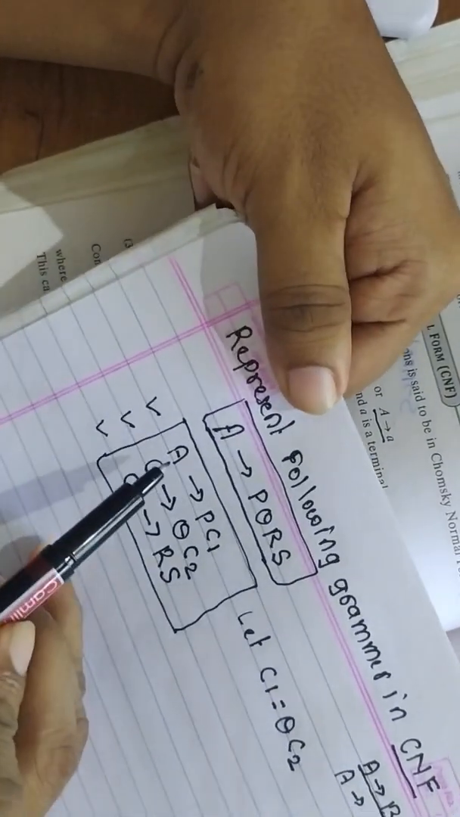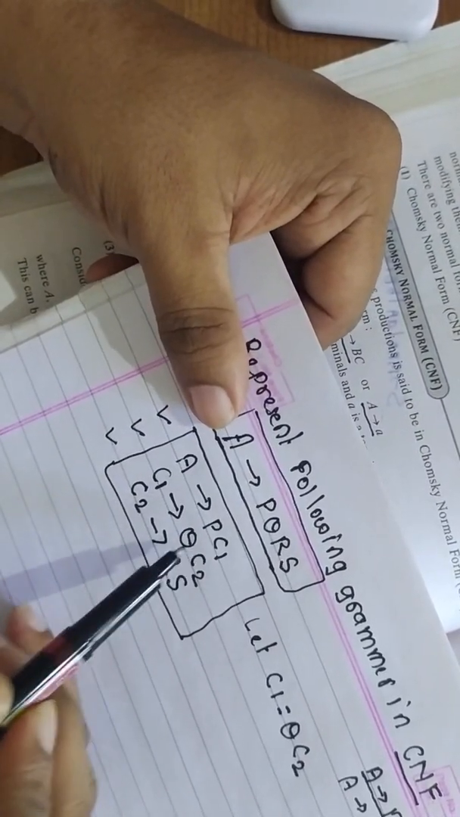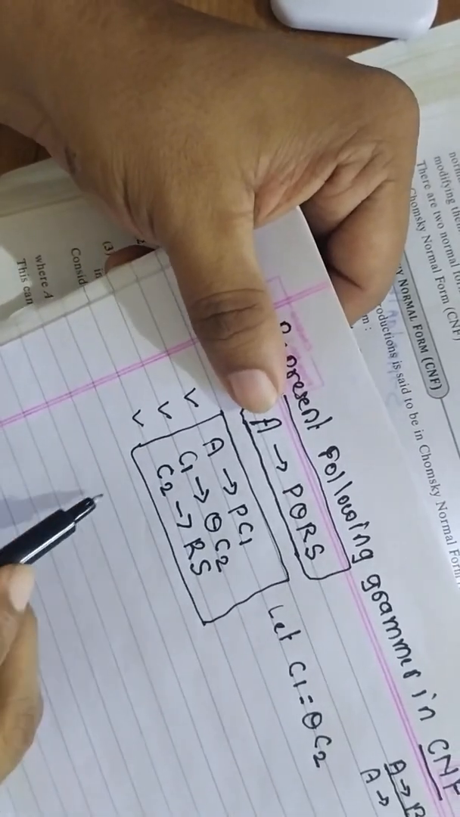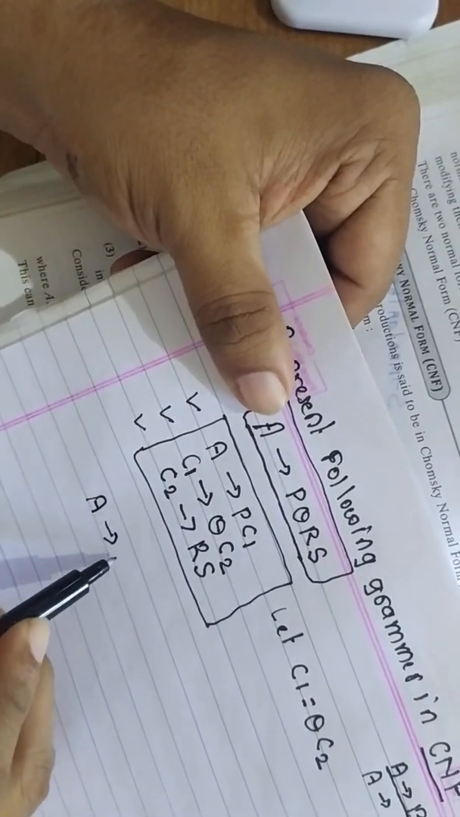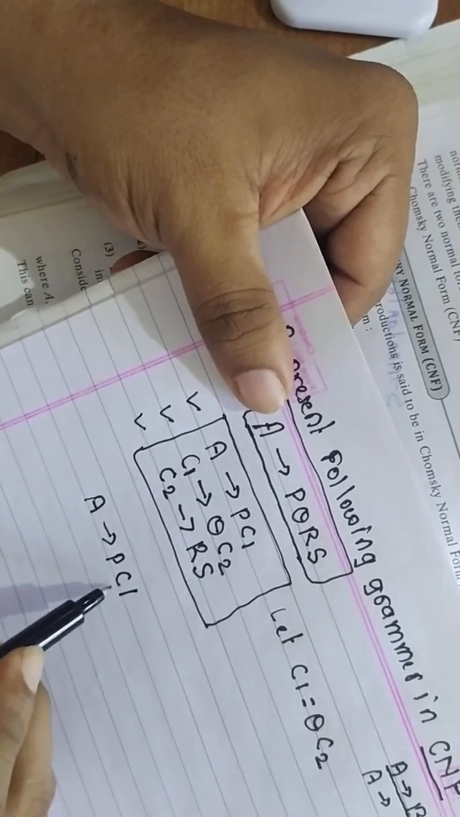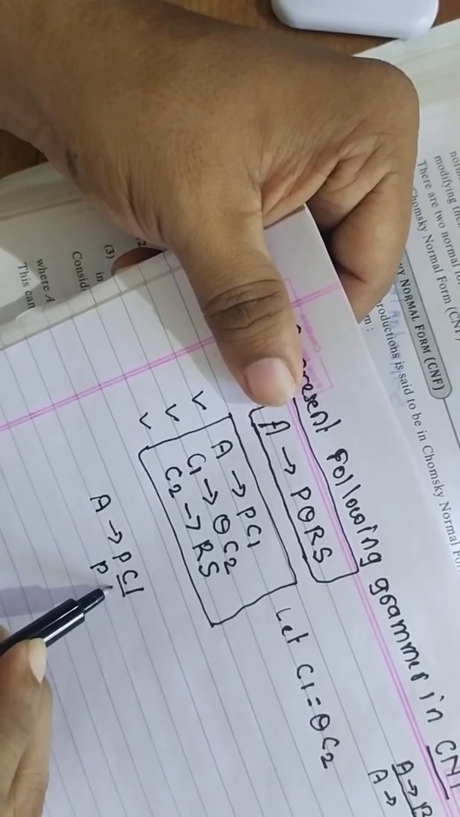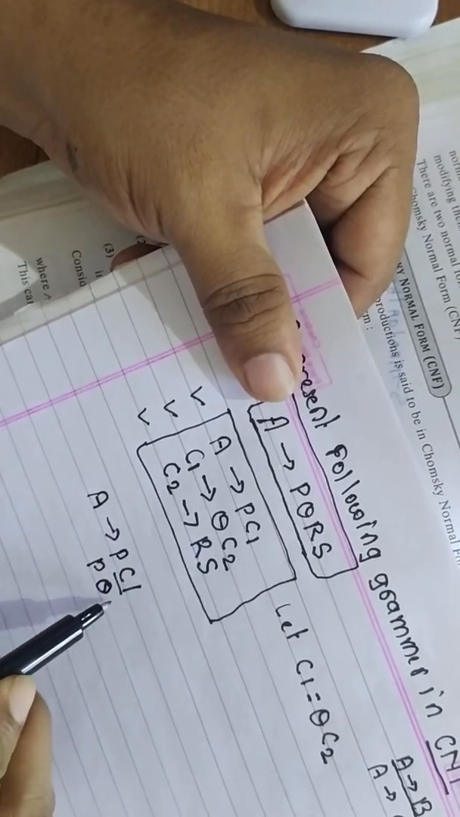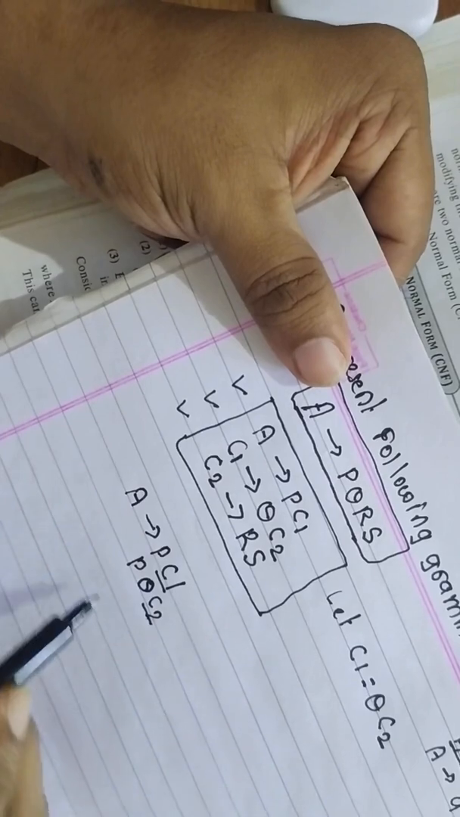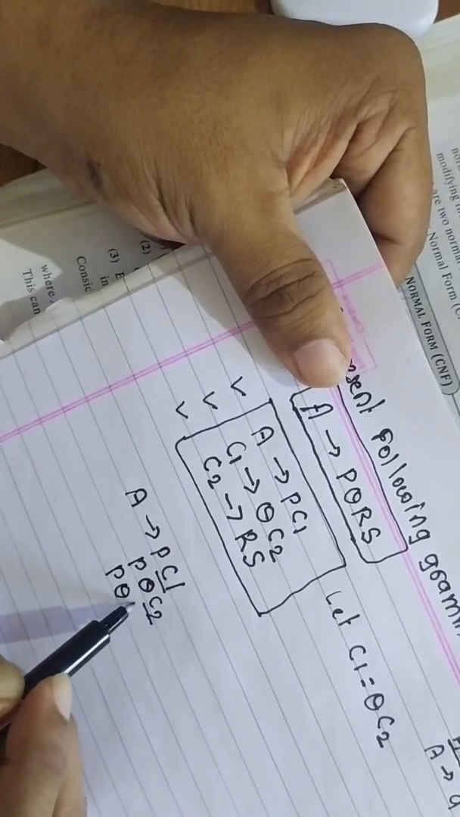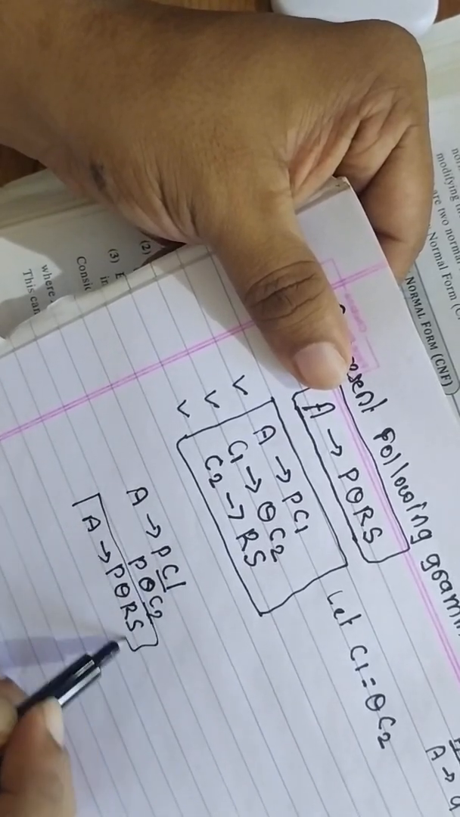See how to represent this. Let us replace this C1 by the given data. Let us try to give proof for this. Initially I have written PC1, right? But C1, I said, is QC2. So PC1 I am replacing by PQC2. And then finally C2 is replaced by RS, so PQC2 becomes PQRS. So ultimately at the end we are getting our original production, right?